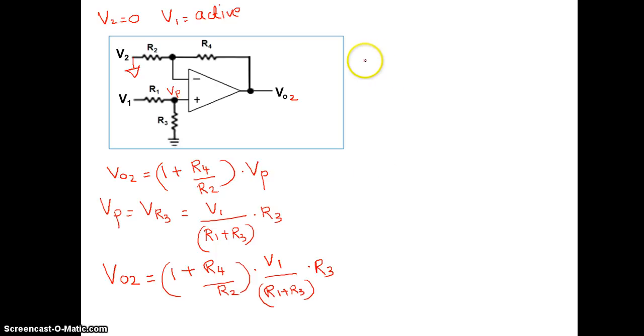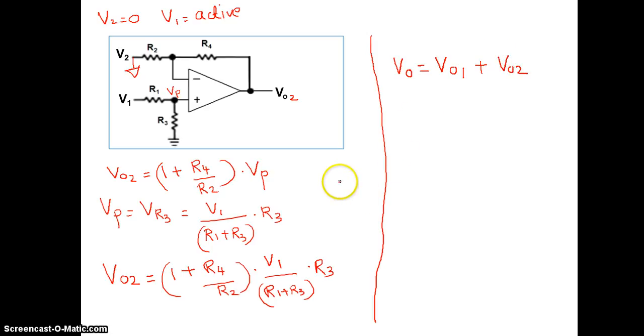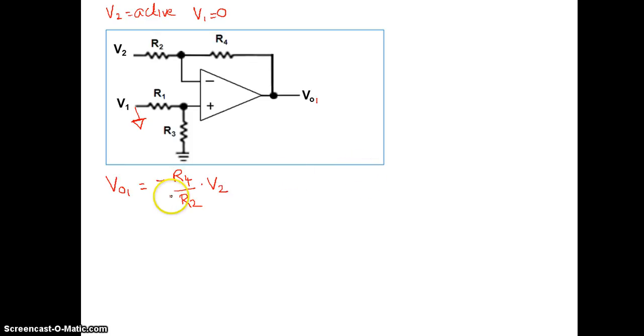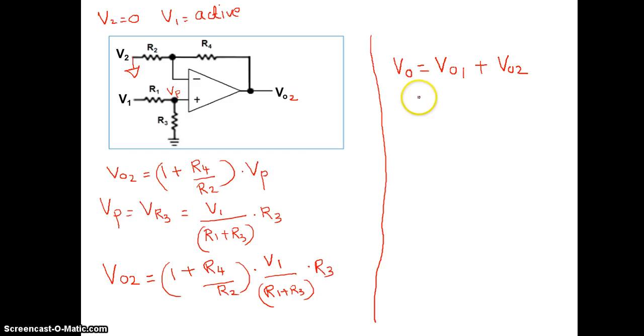So, now here I am going to write the final expressions. Vout is equal to, the actual output voltage is equal to V01 plus V02. Now, what is V01? Just go back to the previous slide. V01 we derived over here as minus R4 divided by R2 multiplied by V2. So, I just substitute that value over here.